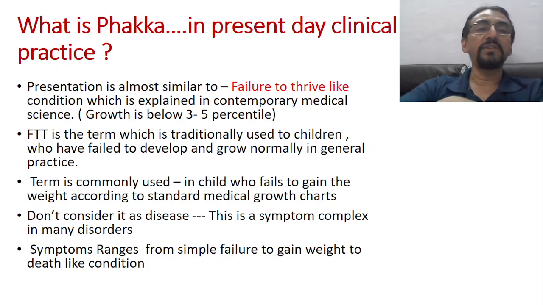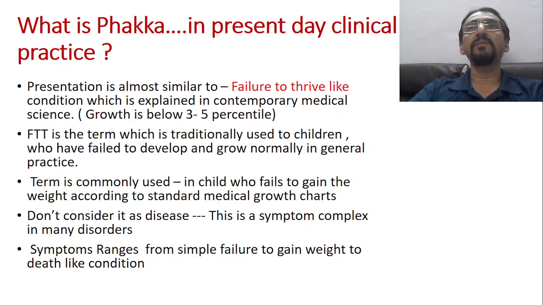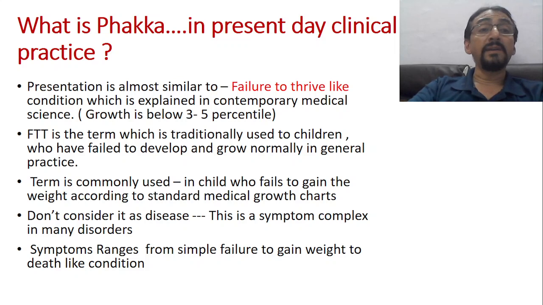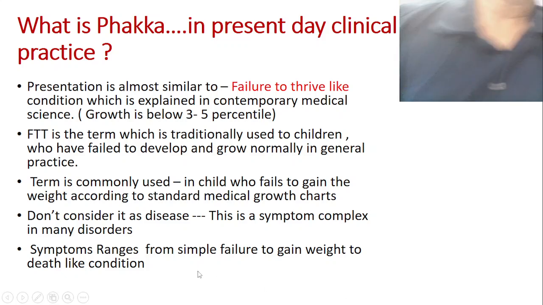Because growth velocity chart, if it is below 3 to 5 percentile, then usually we will consider it as FTT. Okay. So the same condition is explained in Ayurveda under the heading of Phakka. FTT is a term which is traditionally used for children who have failed to develop and grow normally in general practice. FTT is a very common term which is actually used.